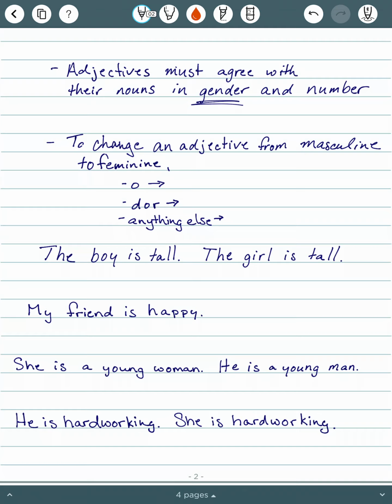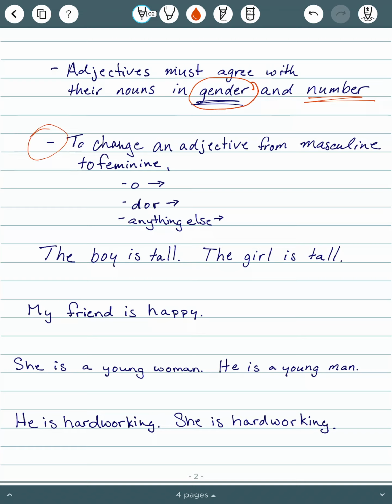Now, the big point in this chapter is this right here. Adjectives must agree with their nouns in gender and number. So the first thing we're going to look at is gender. This should sound fairly familiar. We talked about articles and how they need to agree in gender and number with the noun. Same thing here. The noun is like the sun. Everything revolves around it. So it all has to agree with the noun. So we're going to talk about gender first. So this is where this point comes in.